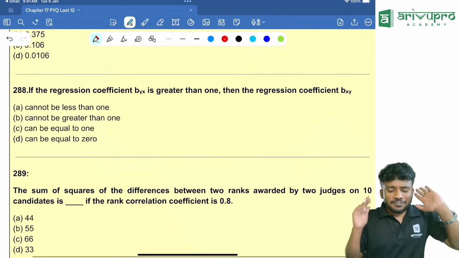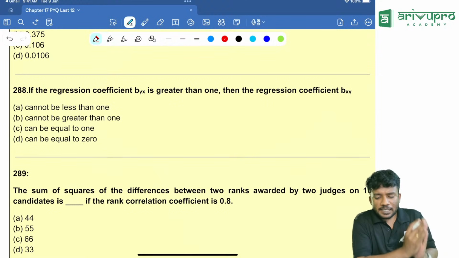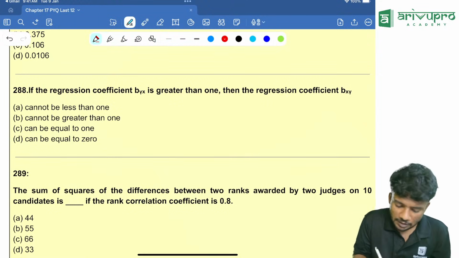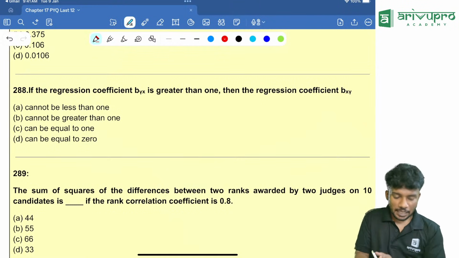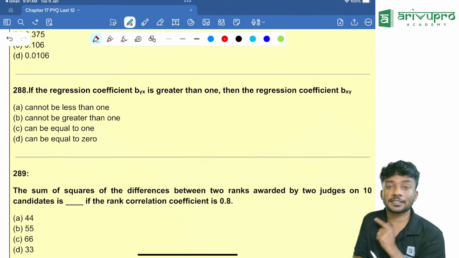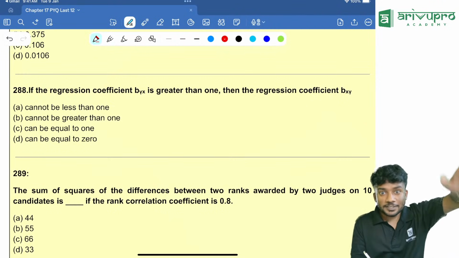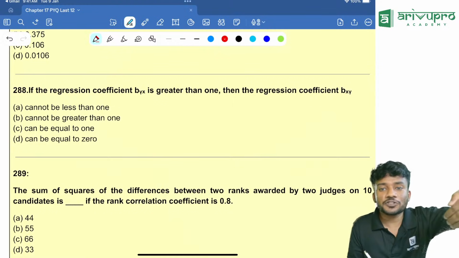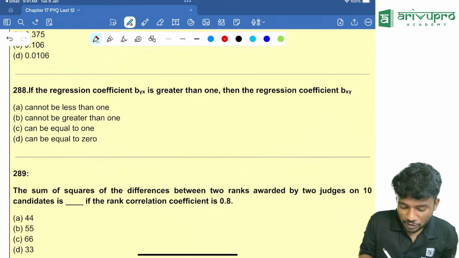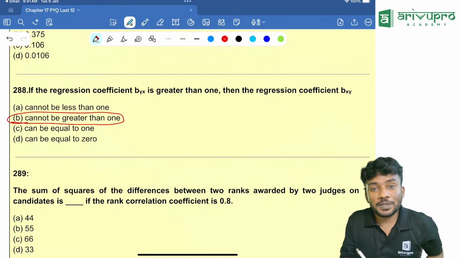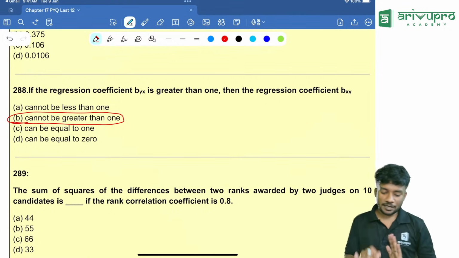Another one. If the regression coefficient Byx is greater than 1, the regression coefficient Bxy cannot be greater than 1. What did I tell you previously? If one of the regression coefficients is greater than 1, the other one should be less than 1. So it cannot be greater than 1, which means it should be less than 1.